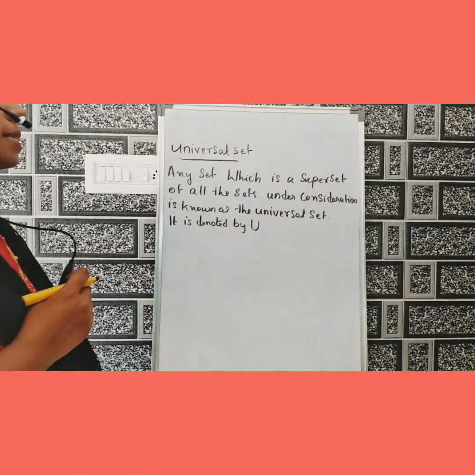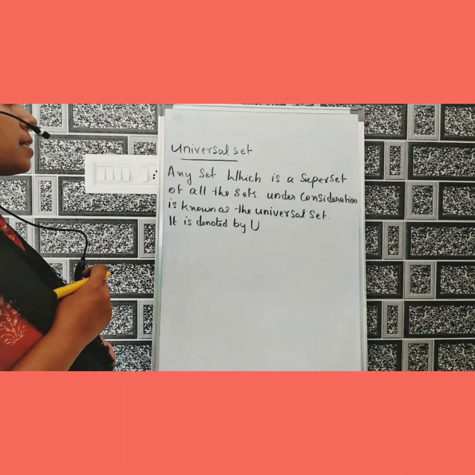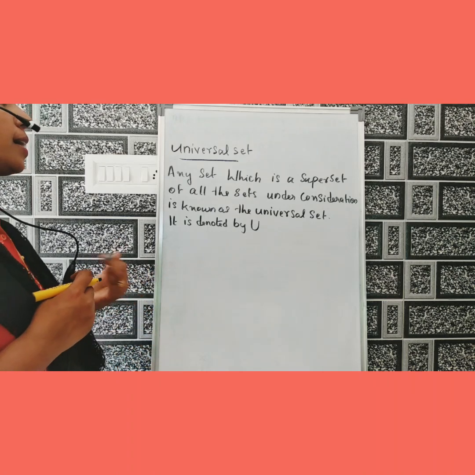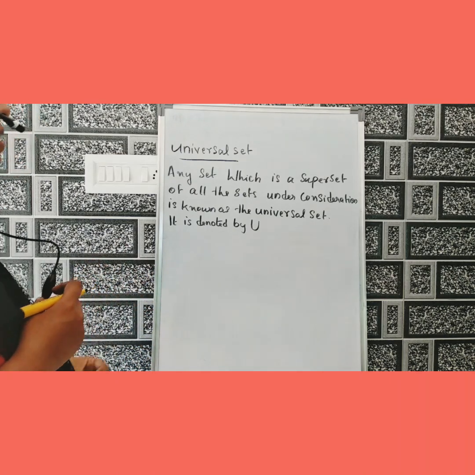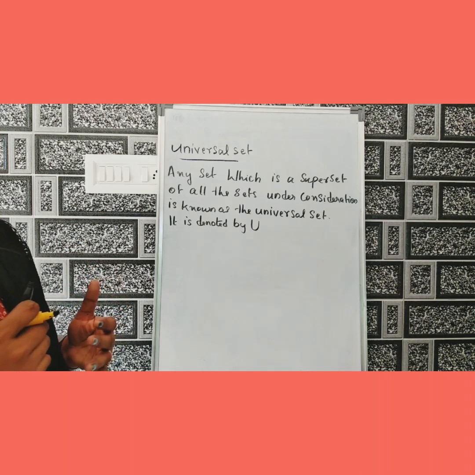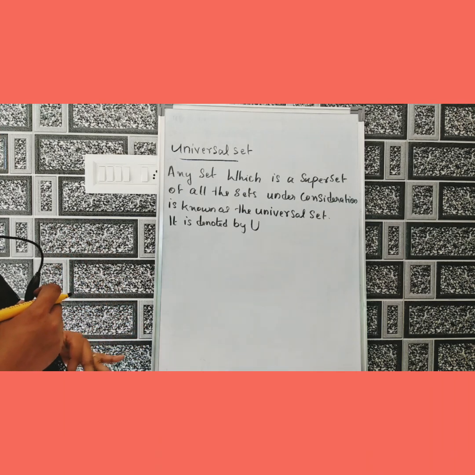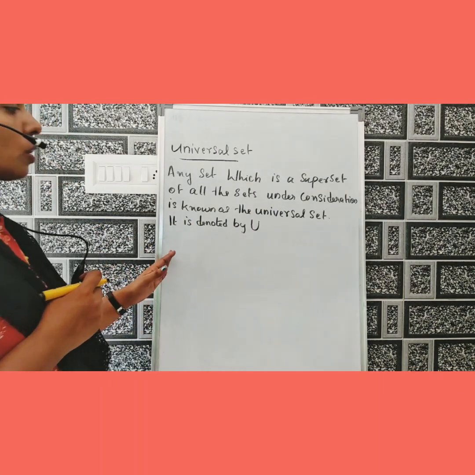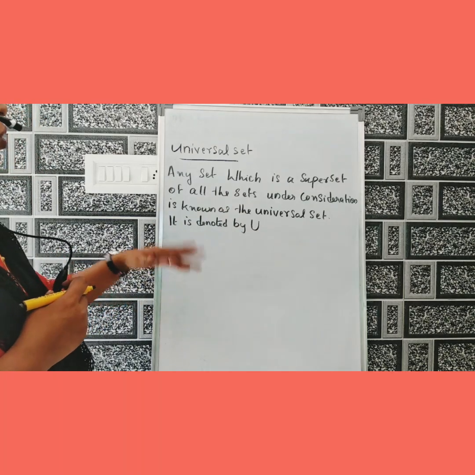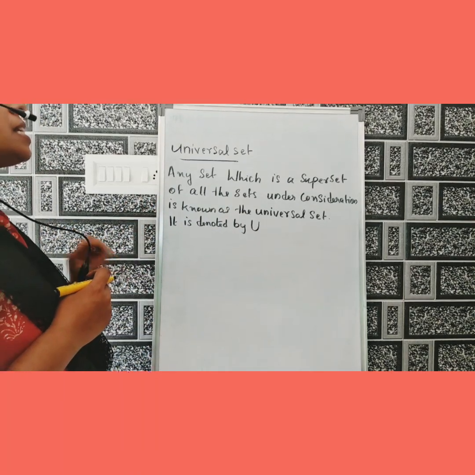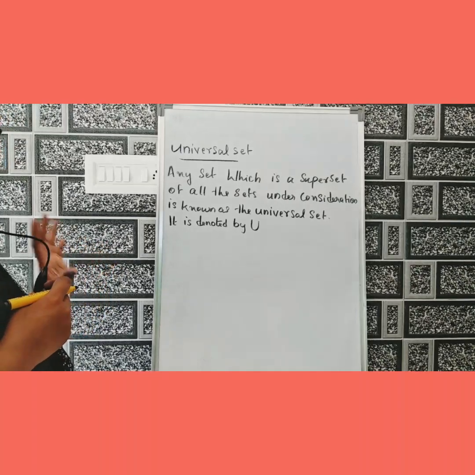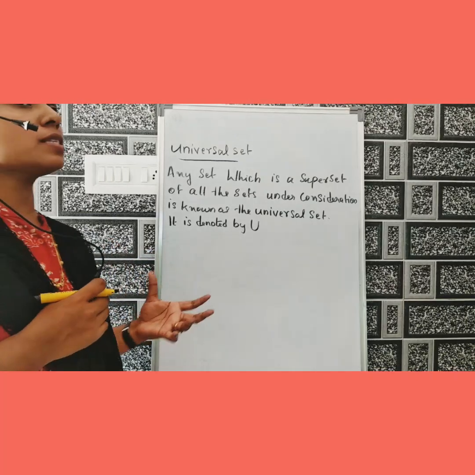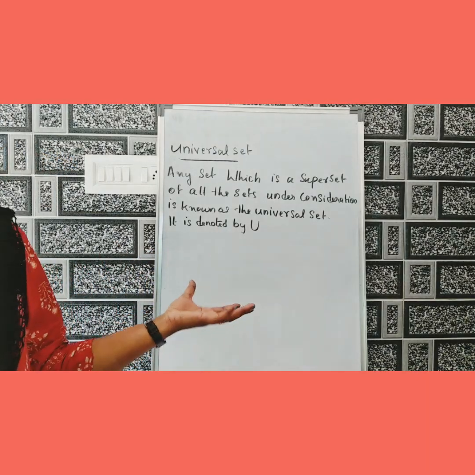Next is universal set. Any set which is a superset of all the sets under consideration is known as a universal set. It is denoted by capital letter U. Once more, a universal set is any set which is a superset of all the sets under consideration, and it is denoted by capital letter U.